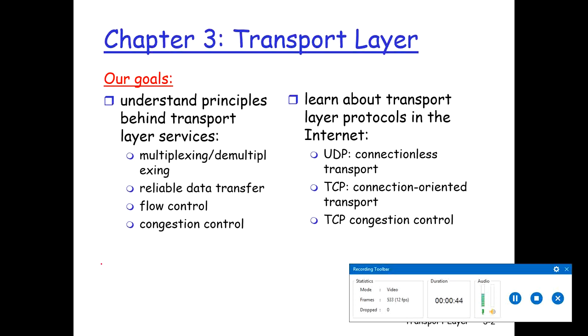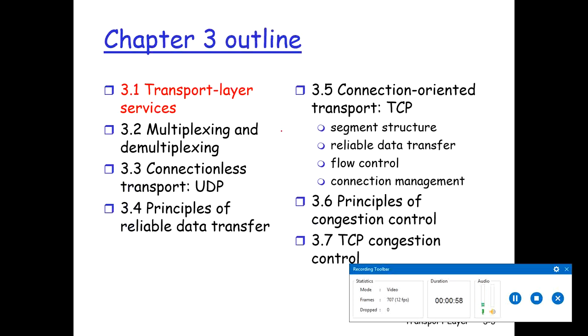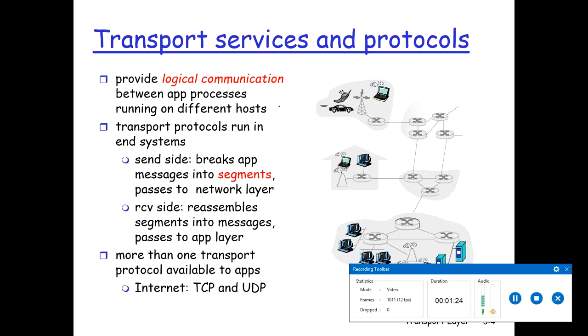In this chapter we are going to understand the principles behind the transport layer services. We have already learned that the two important protocols of the transport layer are UDP and TCP, so we are going to learn more about these protocols. These are the topics that we are going to cover in this chapter: transport layer services, multiplexing, demultiplexing, UDP, and principles of reliable data transfer. I have divided my lecture into two parts. In the first part, I am going to cover everything up to principles of reliable data transfer, and in the second part, I will cover the rest of the chapter. So let's start.